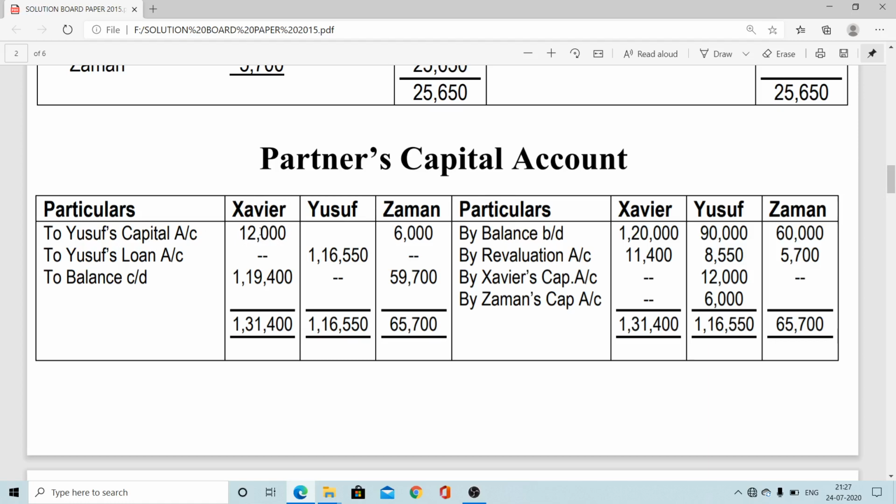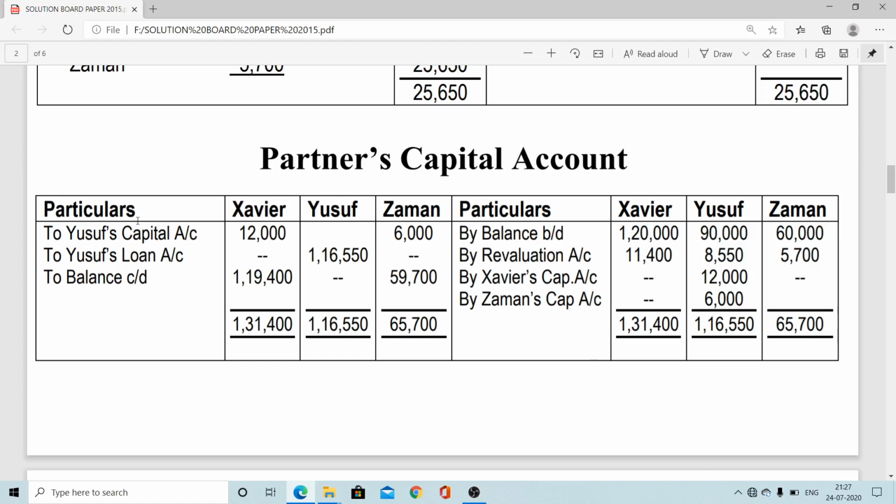Because they are compensating, their posting comes on the debit side. Their capital will decrease because they are not investing further cash for making payment of goodwill value. It is just a capital adjustment. Ultimately, any amount on the debit side means capital decreases. So X capital decreases by 12,000 and Z capital decreases by 6,000.